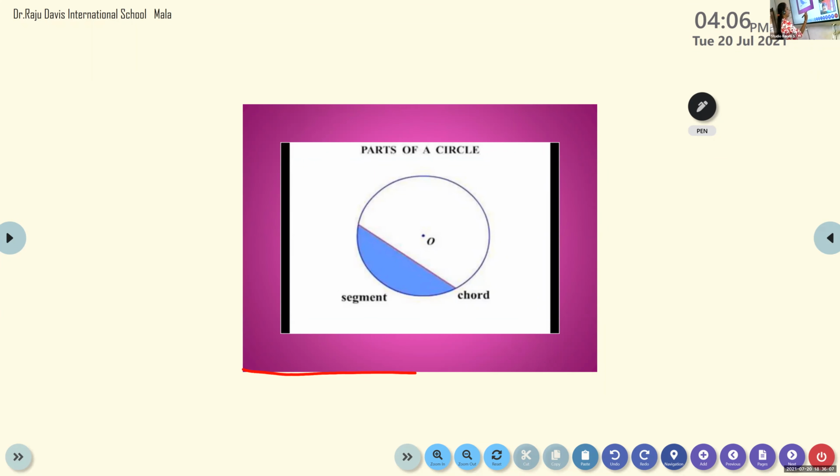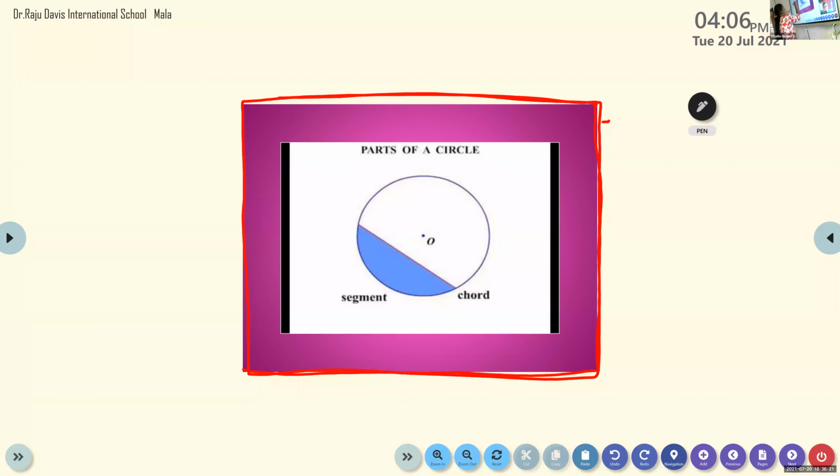Can you see a rectangle? Yes, ma'am. So, perimeter of the rectangle means when you go around this figure once, 2 into L plus B. When you go around this figure along its boundary, can you hear me? Yes, ma'am. Can you understand? Ma'am, I can hear you clearly. When you go around the figure along its boundary, we will get the perimeter, right?